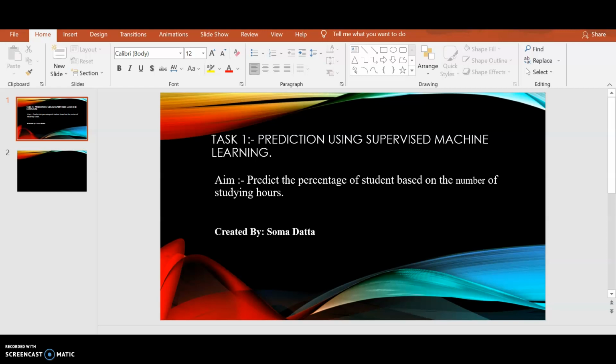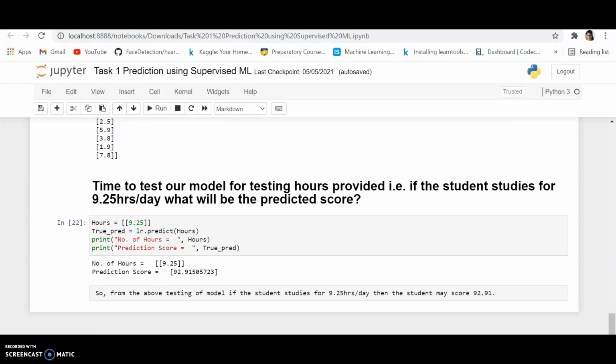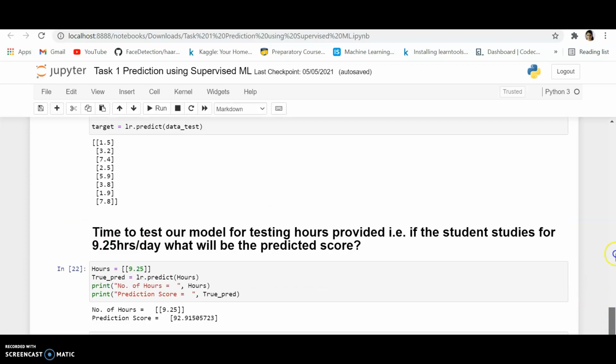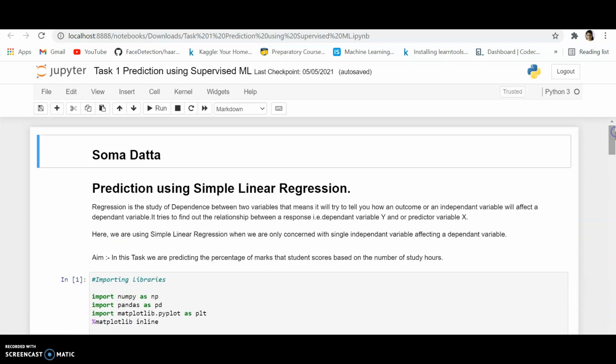So the aim of the task is to predict the percentage of students based on the number of studying hours. We are using simple linear regression for our prediction here. Now let's dig into the coding part. So we have prediction using simple linear regression. Regression is the study of dependence between the two variables.